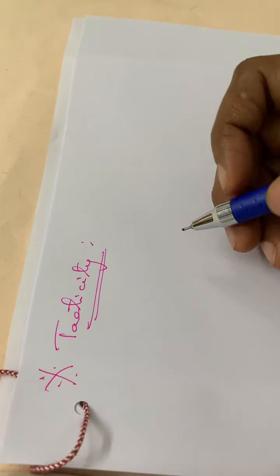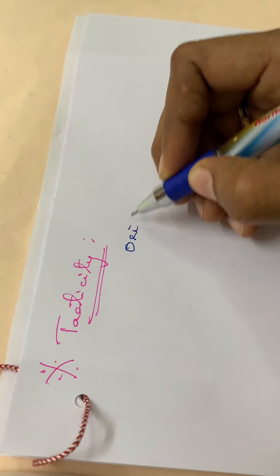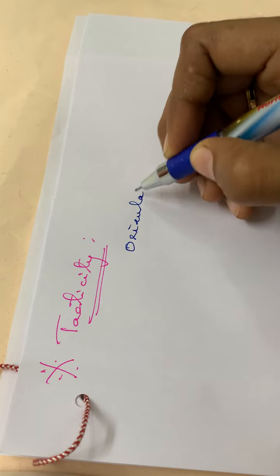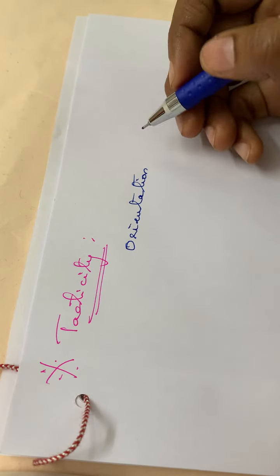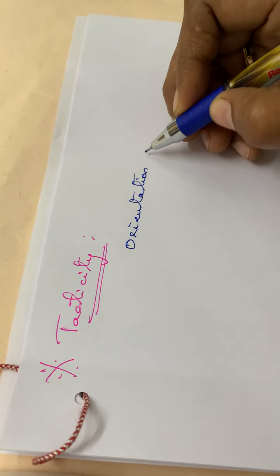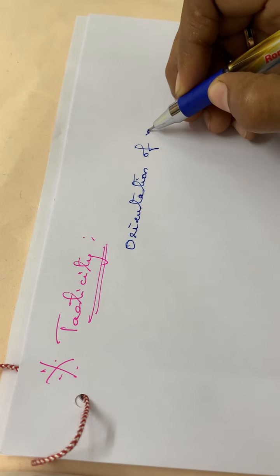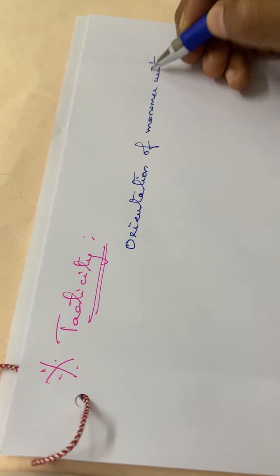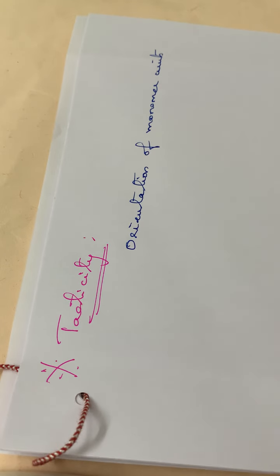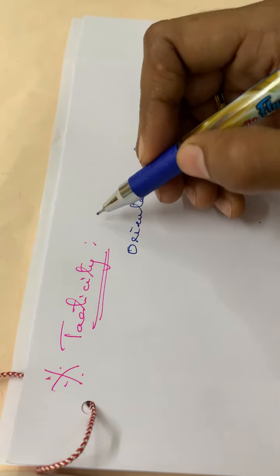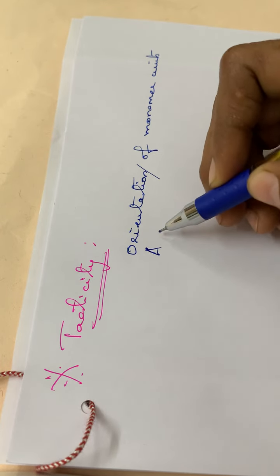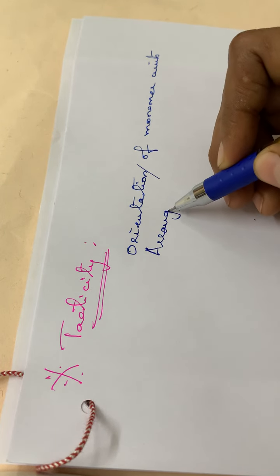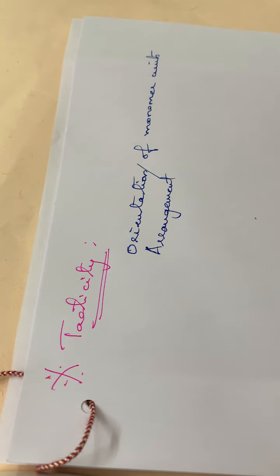See, tacticity means the orientation of the monomer units or the arrangement of the monomer units in a polymer molecule. Okay, tacticity means orientation or arrangement, how a monomer unit is arranged in a polymer molecule.